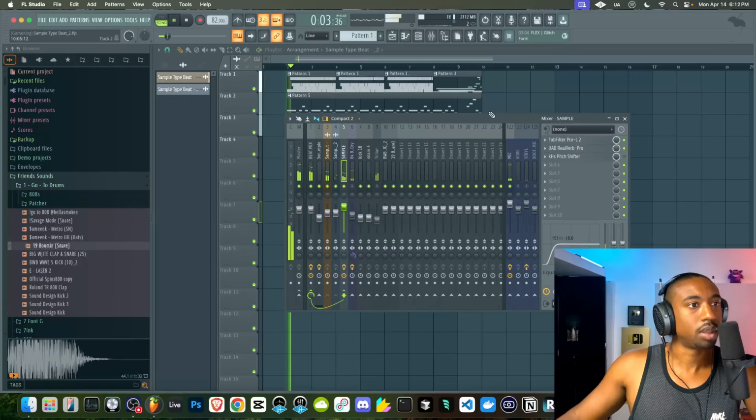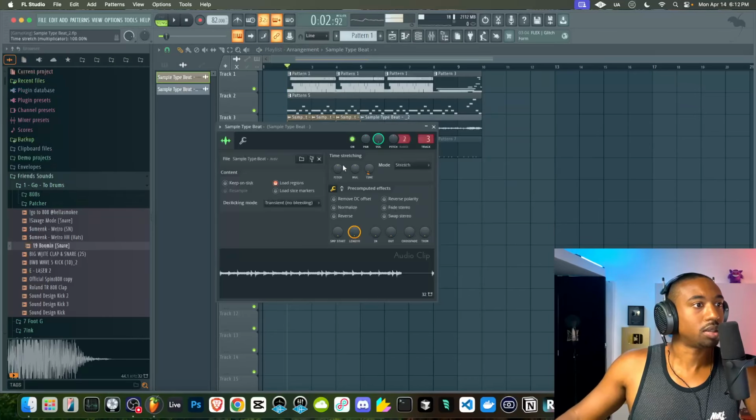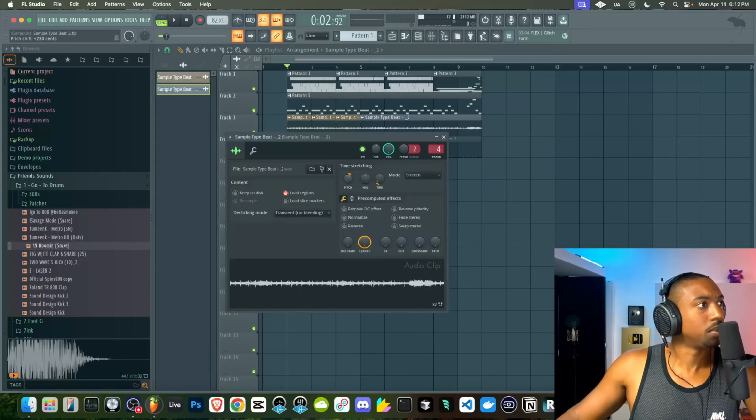So let's try that. We're going to go to the sample, double click. It's already on stretch mode. We're going to pull this up 600 cents. In the top left, it tells you the value.